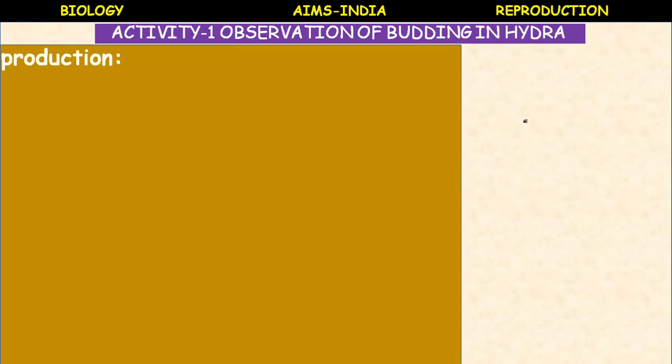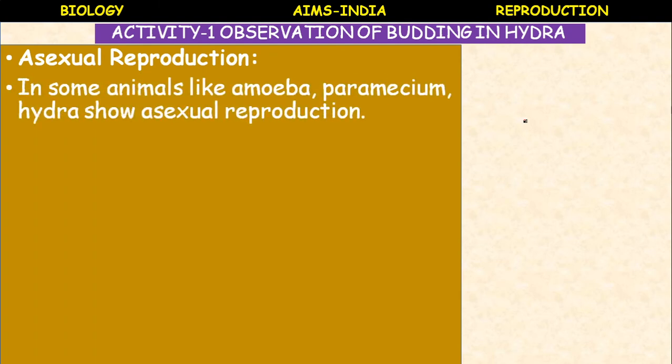One activity. Activity 1: observation of budding in hydra. It is one kind of asexual reproduction, budding. You need to observe the slides under a microscope in the science laboratory in the presence of your teacher.